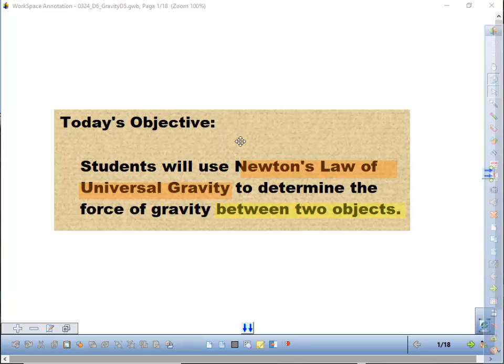Today we're going to be talking about Newton's law of universal gravity. This is going to be talking about how gravity affects everything in the universe, and this one law pertains to everything that has mass.